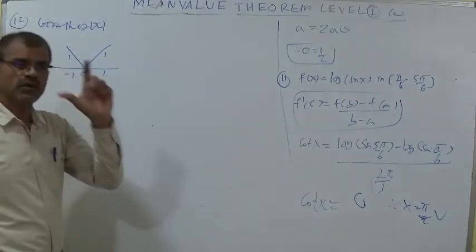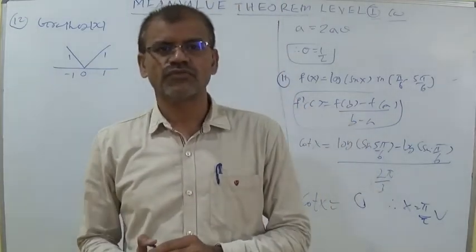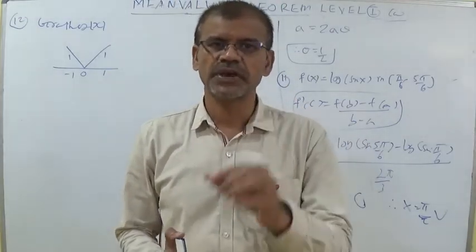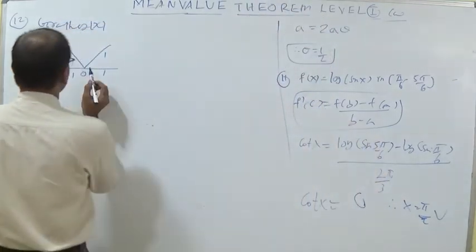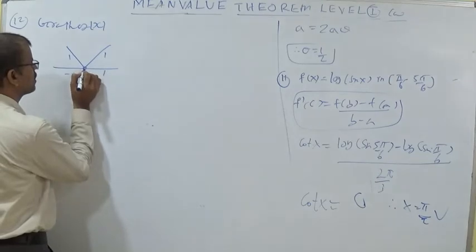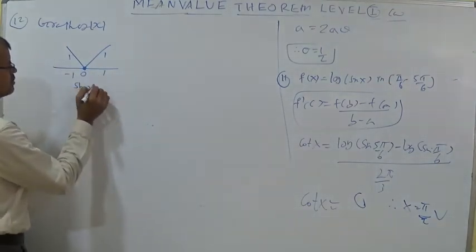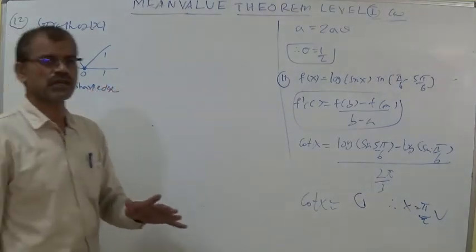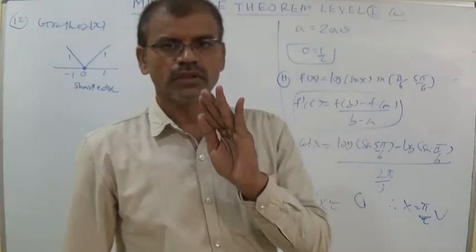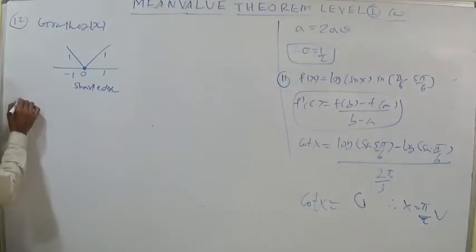In the differentiability concept, we discussed that for a graph, if there is any sharp edge or sharp corner, whenever a sharp edge exists for a continuous curve, there the function is not differentiable. I am reading once again.